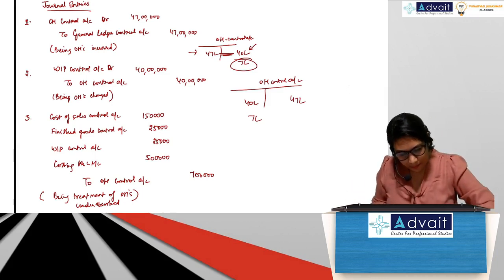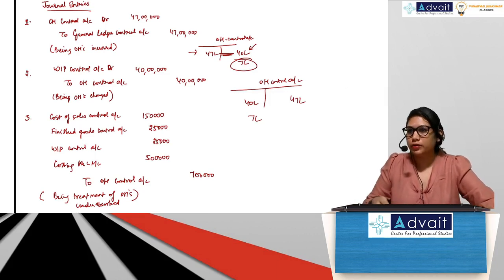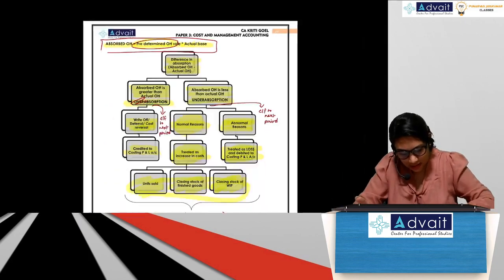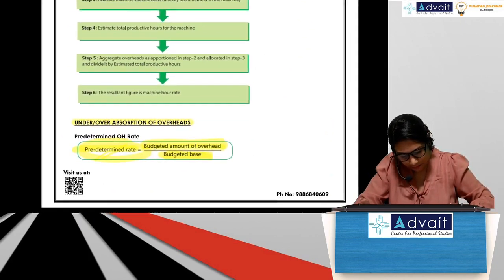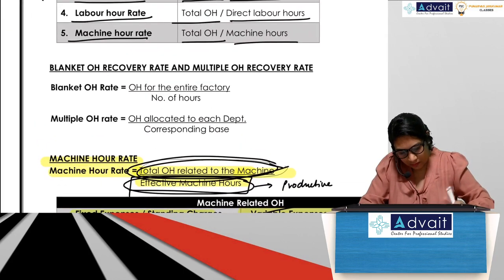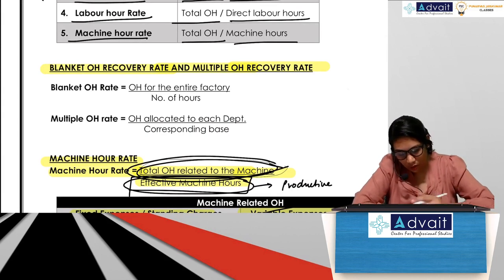So before the break, there was a small thing that we had to discuss, which I left out, and that is the concept from the overheads chapter itself. The concept of blanket overhead recovery rate and multiple overhead recovery rate. So this is very simple. What do you mean by blanket overhead recovery rate and multiple overhead recovery rates?